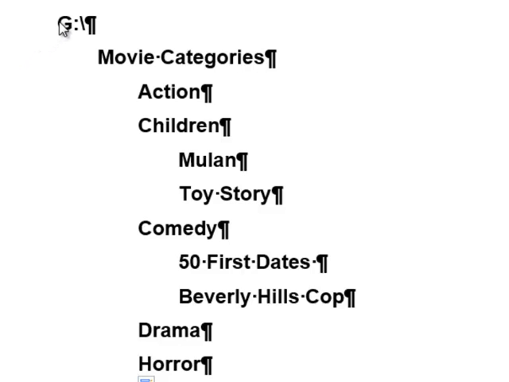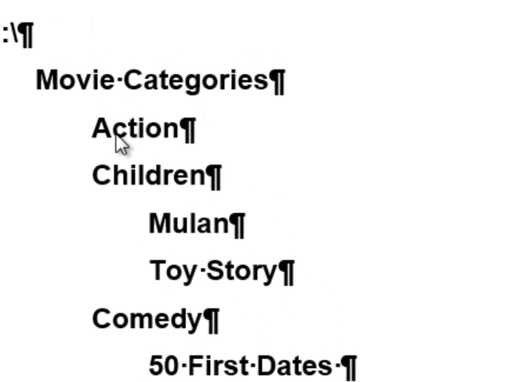Let's compare the folder list that you wrote to the correct hierarchical sequence. You might not have a drive letter G. I put a drive letter G so we could re-review that a disk letter, any disk letter by itself, is called the root directory because all folders will grow from that. Our main folder would be movie categories. Movie categories is indented underneath the root directory of G.